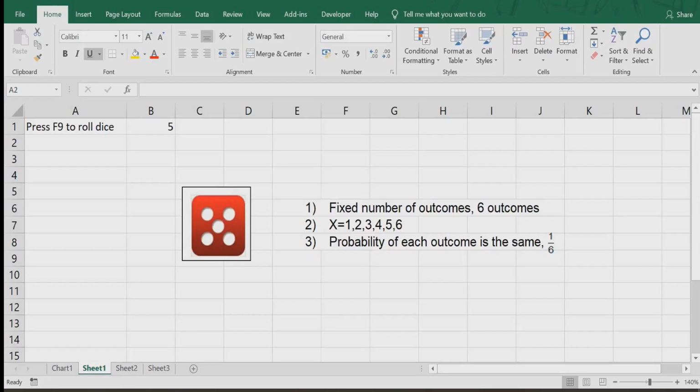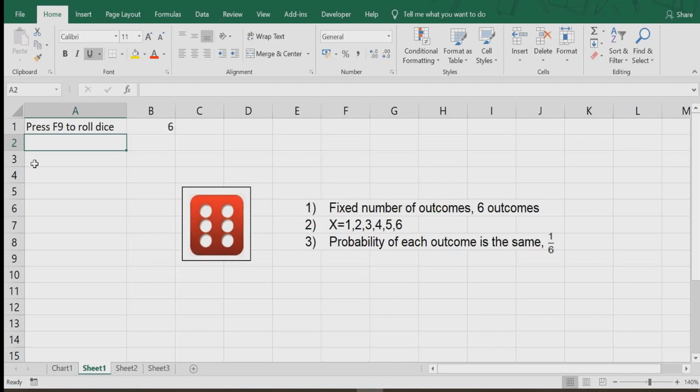Next, we will talk about the real-life problem, example, and formulas. When dealing with discrete outcomes, the uniform probability for any specific outcome is defined as 1 divided by n. Here's an example of discrete uniform distribution, which is the dice roll probability. When we roll the dice, we have 6 outcomes, the numbers 1, 2, 3, 4, 5, or 6. So, we know the dice roll has a fixed number of outcomes. Also, assuming the dice roll is fair, the probability of each outcome is the same.